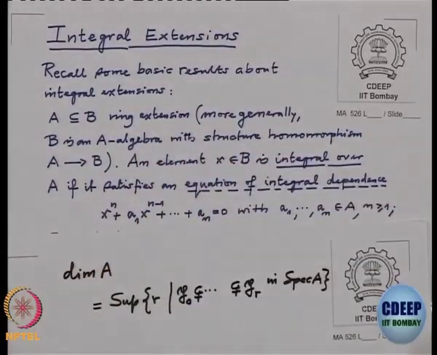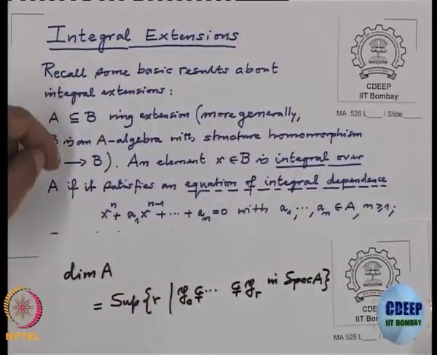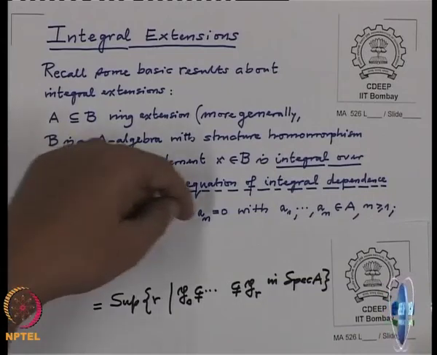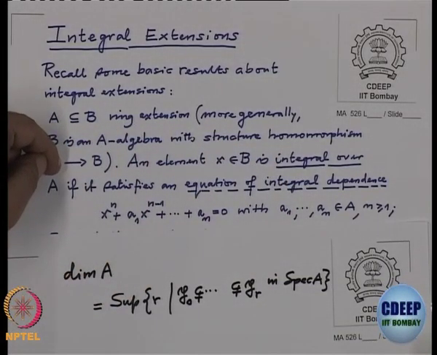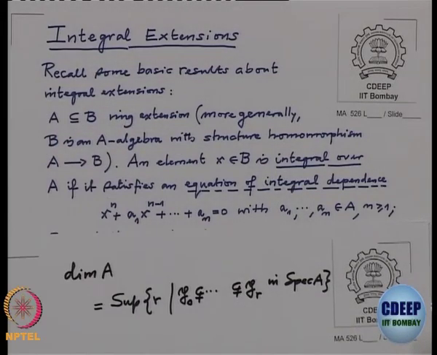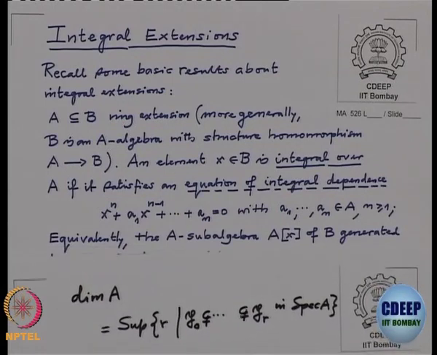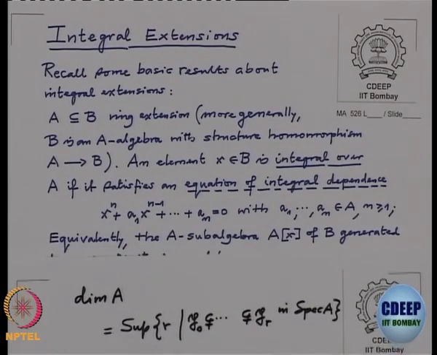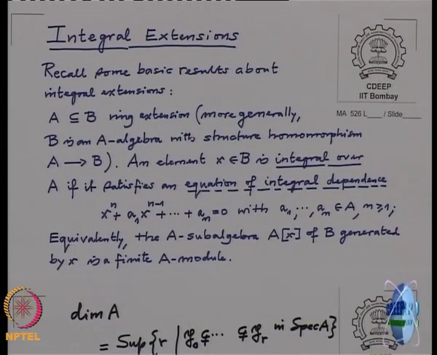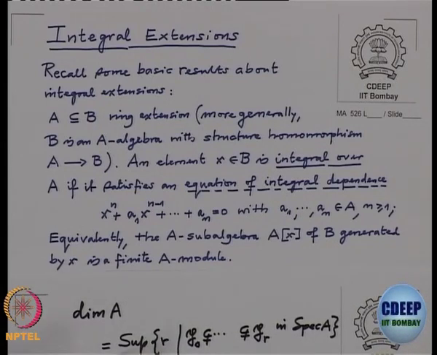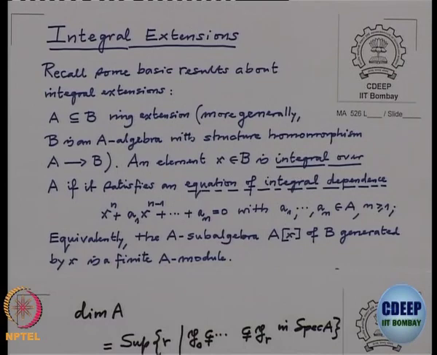Coefficients are in the ring A, where in the case of a homomorphism, this means that the coefficients are images of A under this homomorphism. This is equivalent to saying the A-subalgebra A[x] of B is a finite module. It is generated by 1, x, up to x to the power n minus 1. In fact, it is a free A-module.